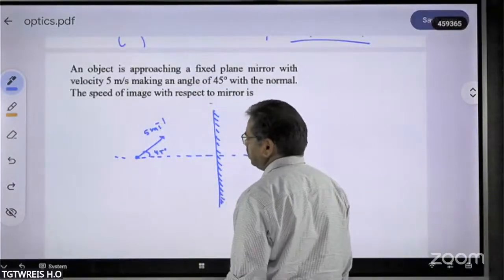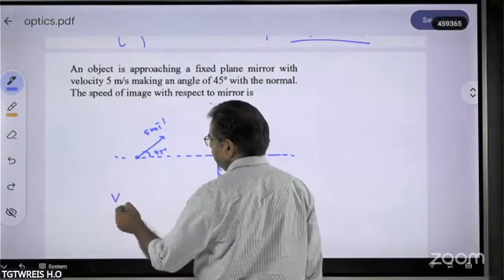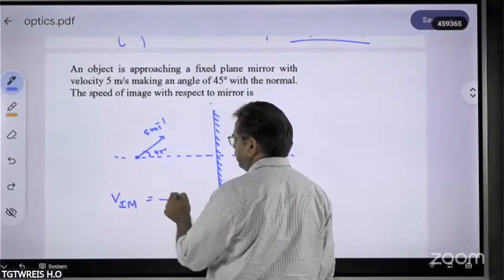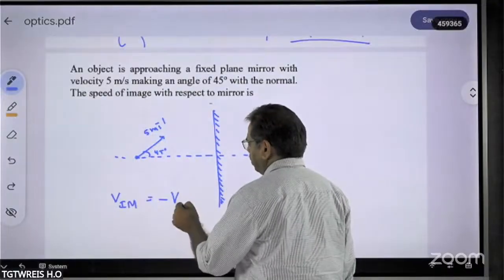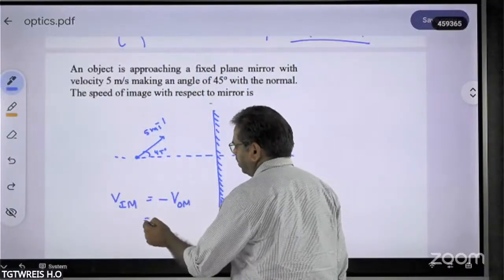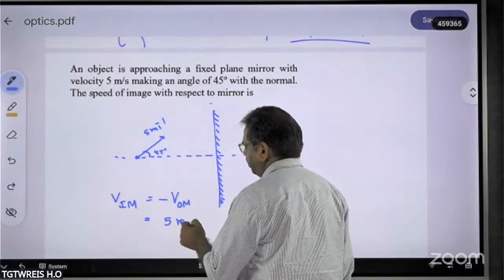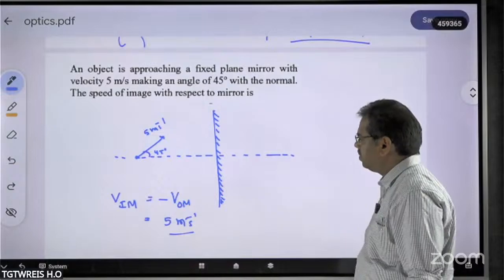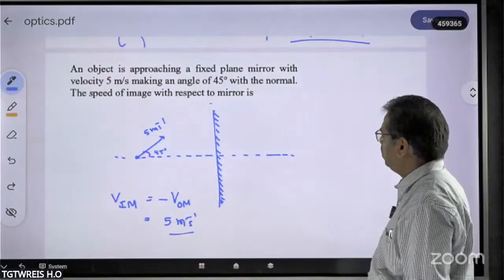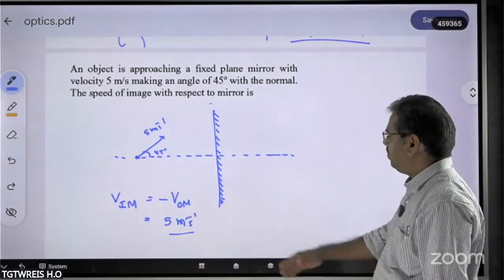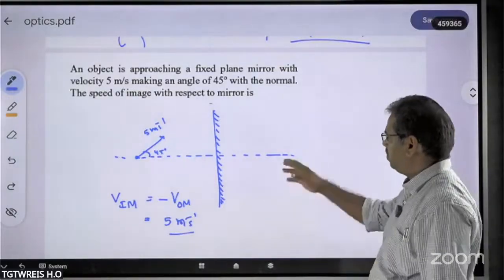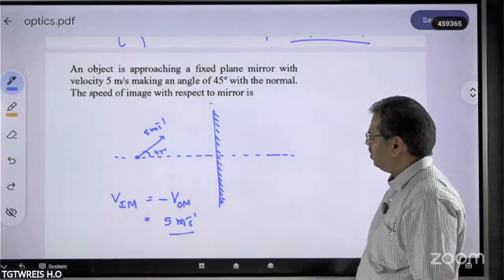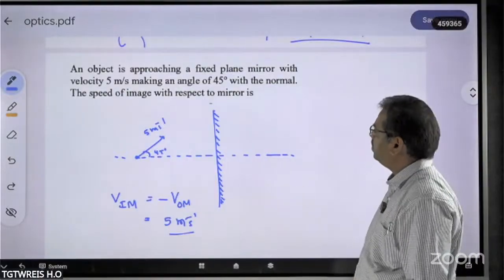Very simple. We already know that the velocity of the image with respect to the mirror is equal to minus the velocity of the object with respect to the mirror. Obviously, we'll get 5 meters per second only. You don't get any change in this. But we'll try to understand whether we get the same thing or not by going through the concepts which we discussed previously. No doubt it should be 5 meters per second only.